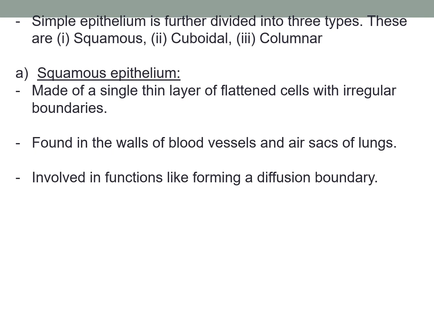It is involved in functions like forming a diffusion boundary. So this squamous epithelium helps in diffusion of different materials. As mentioned already, squamous epithelium is found in the walls of blood vessels and air sacs of lungs. So for the diffusion of certain materials or for the diffusion of respiratory gases, this tissue is very helpful.